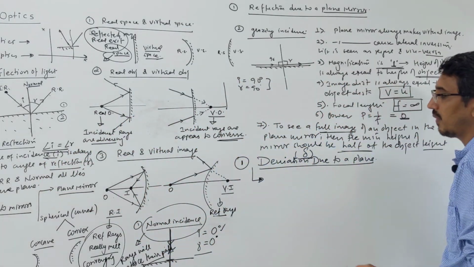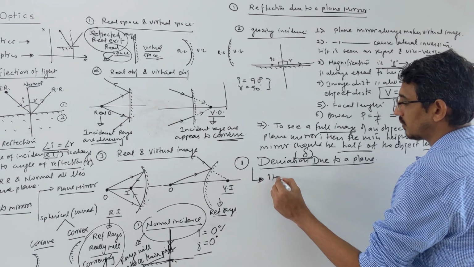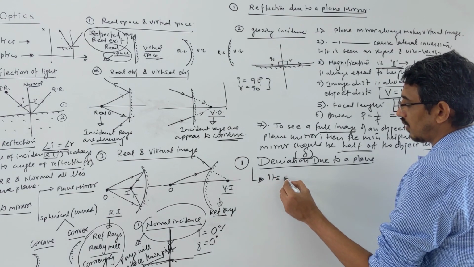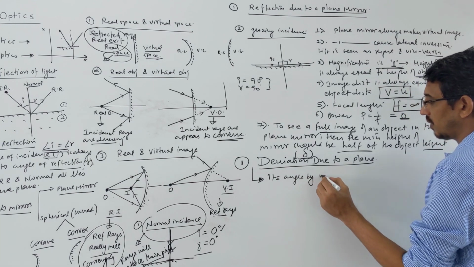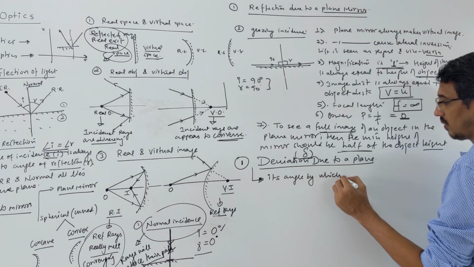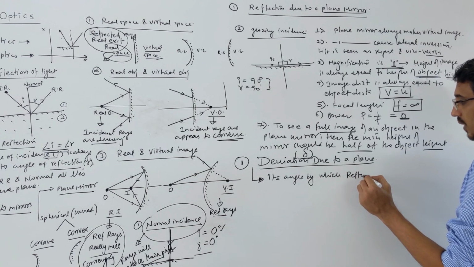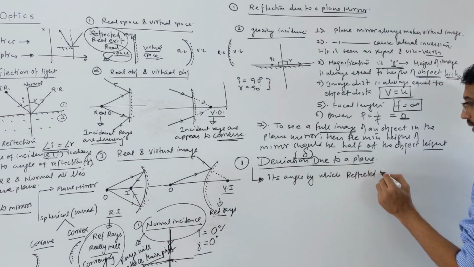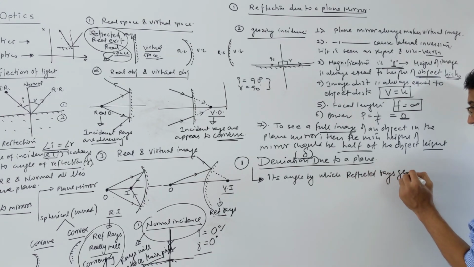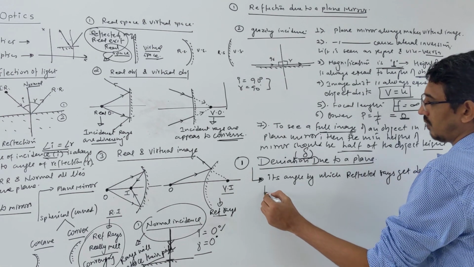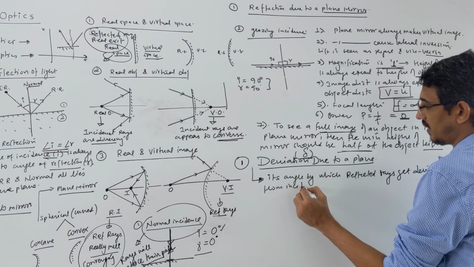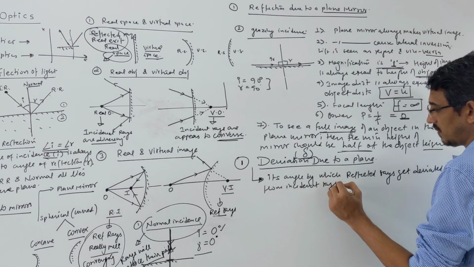So deviation is the angle by which the reflected ray gets deviated from the incident ray. Very simple to define.